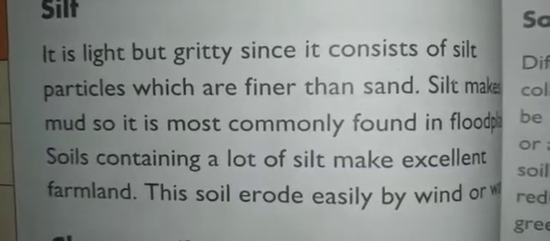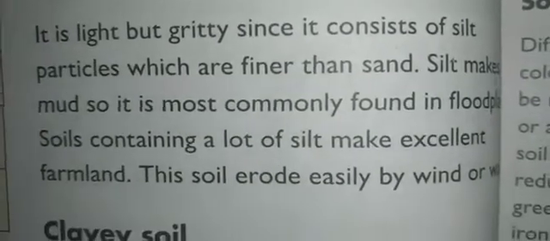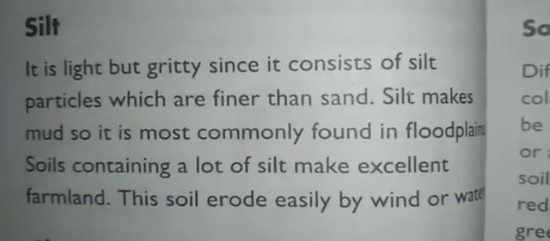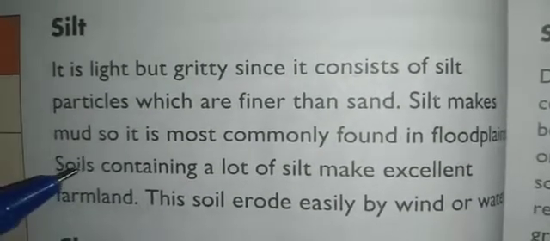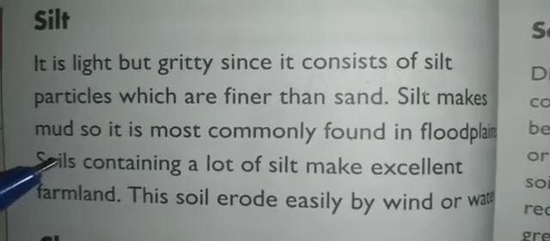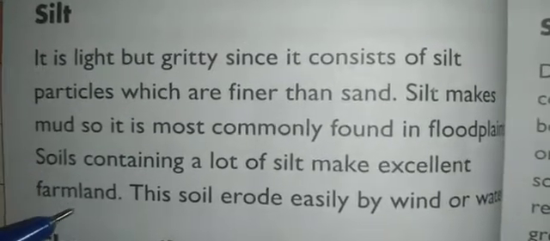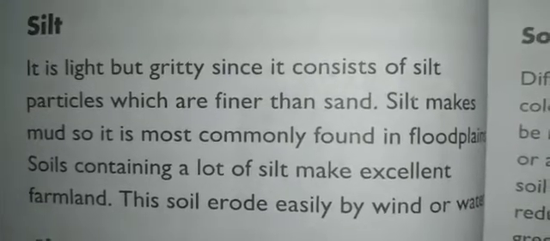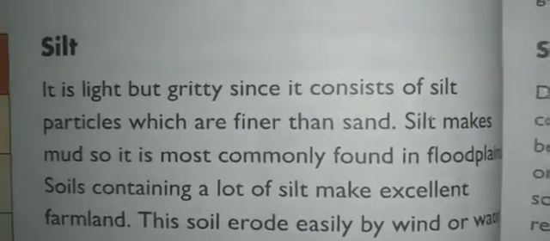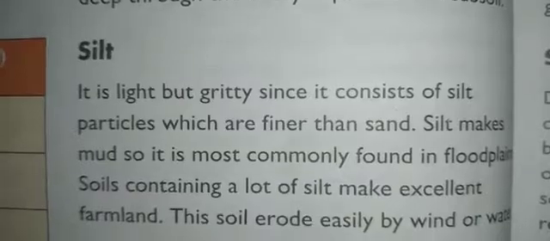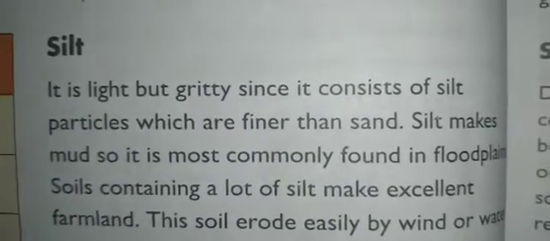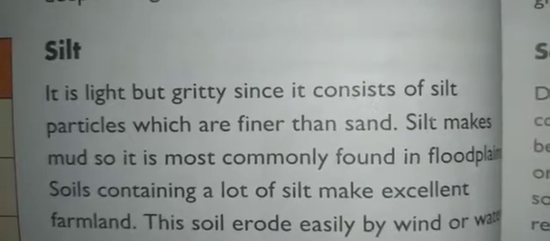Silt makes mud, and it is most commonly found in the flood plains, like sand. Soils that contain a lot of silt make excellent farmland. This soil erodes easily by wind or water, because of strong winds or water. So this is about silt.